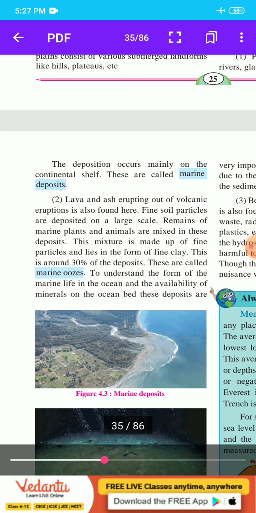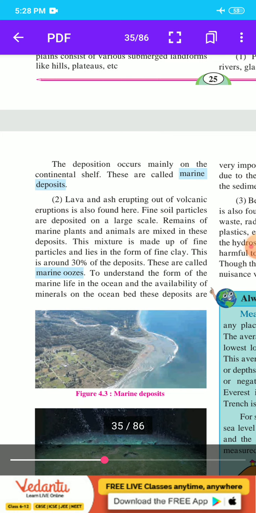Second point is lava and ash erupting out of volcanic eruptions, which is also found here. Fine soil particles are deposited on a large scale. Remains of marine plants and animals are mixed in these deposits. This mixture is made up of fine particles and lies in the form of fine clay. This is around 30% of the deposits.